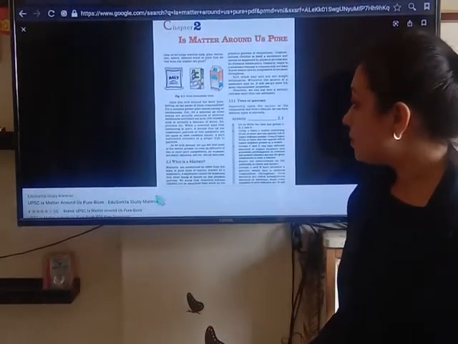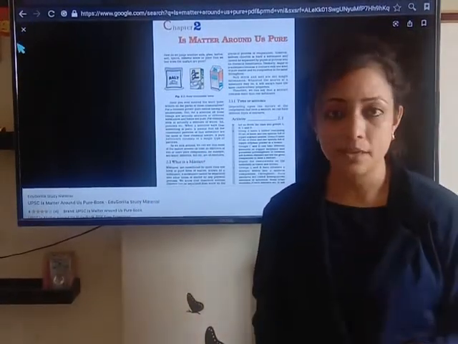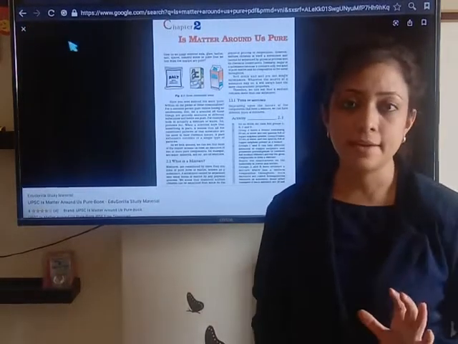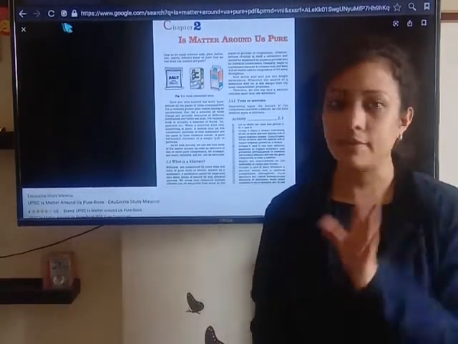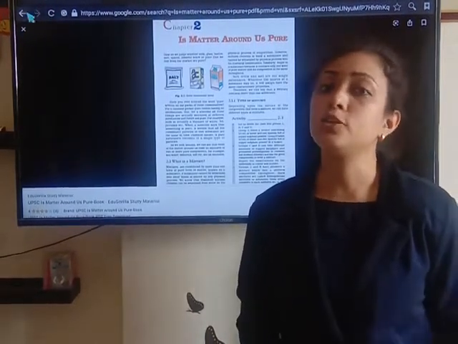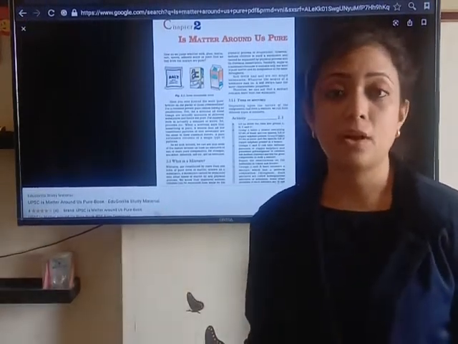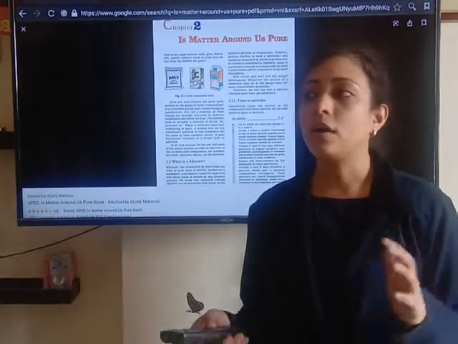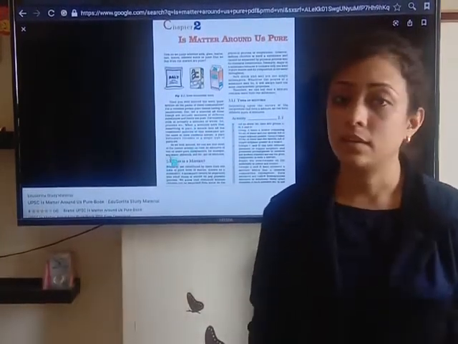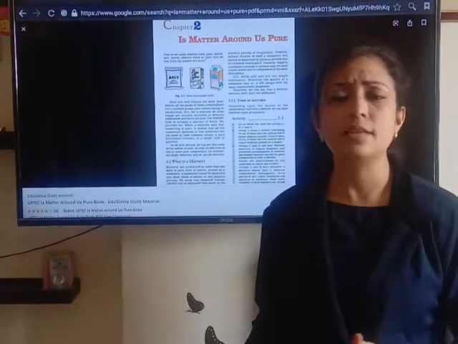So this is the difference between pure substance and the mixture, children. So here you can see the definition of a mixture. So many times the question will be asked in your examination, that is to compare pure substance with a mixture. So what will you write? Pure substance contains only one type of particle, while mixture is made up of two or more than two pure forms of matter. In pure substance you can write the example of 24 karat gold, or pure common salt, or a bowl containing crystals of sugar, or distilled water.